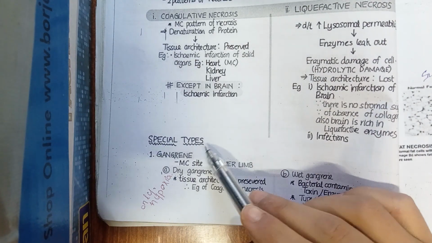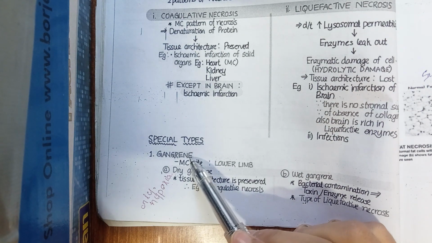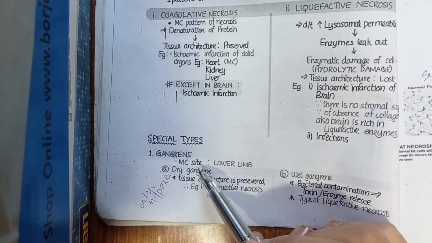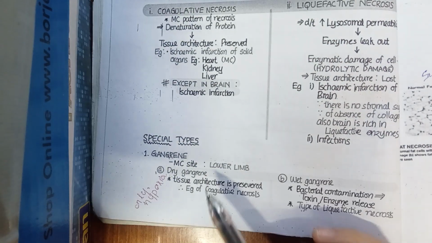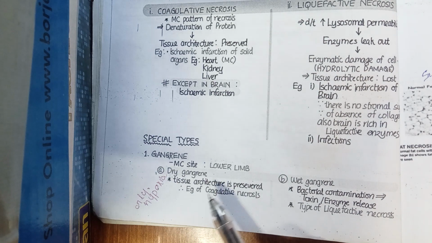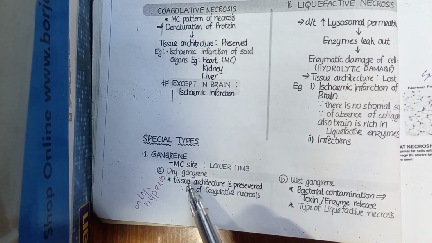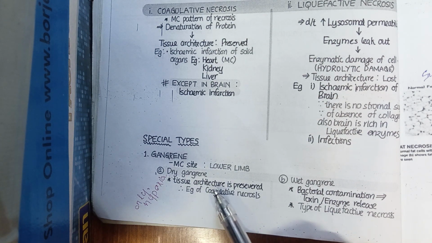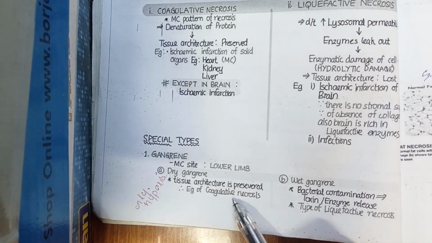Now we will discuss special types of necrosis. One is gangrenous necrosis. Doctor, where does gangrenous necrosis take place? Very important MCQ: your answer will be in the lower limbs. If somebody asks for examples of gangrene, your answer will be dry gangrene and wet gangrene. Dry gangrene, in which the tissue architecture is preserved, as in coagulative necrosis.